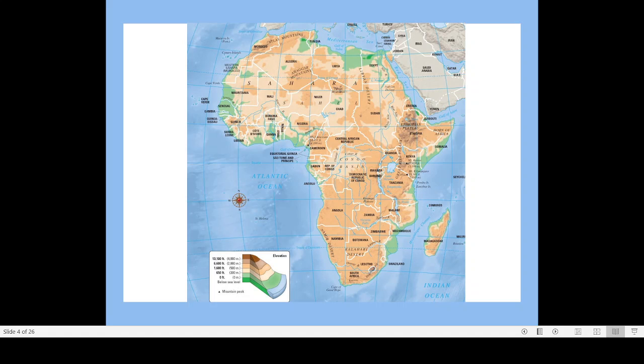Because of the intense heat, there will be a high level of evaporation. And when there is high evaporation, what will happen? More water vapor goes into the atmosphere. When more water vapor goes into the atmosphere, it condenses and comes back to the earth again as rain.